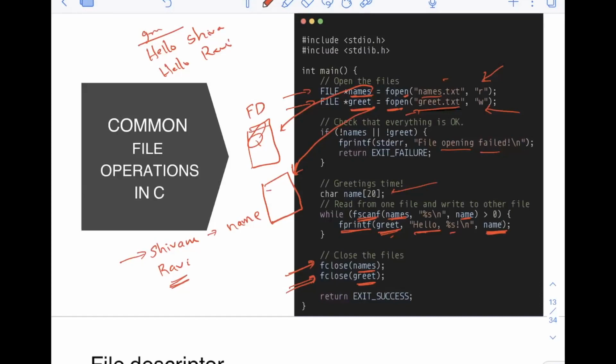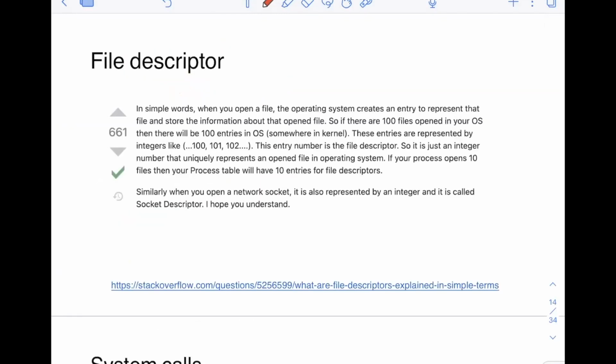Basically, these file descriptors will get destroyed when you close this. And if you do not close this, there are issues, right? You do not want to use this, but these file descriptors are still open. That is wrong, basically. So what is a file descriptor?